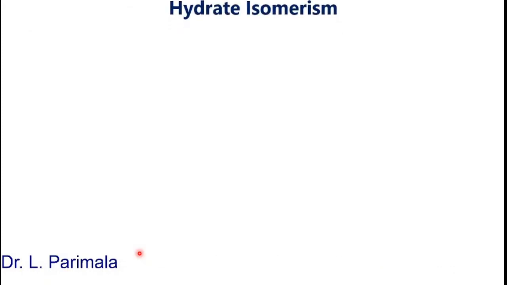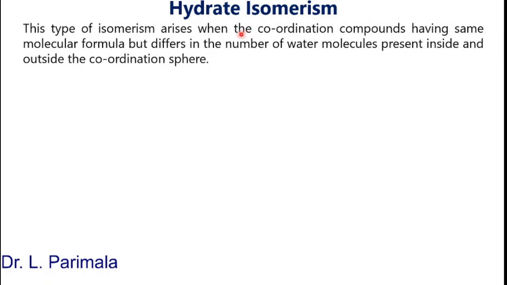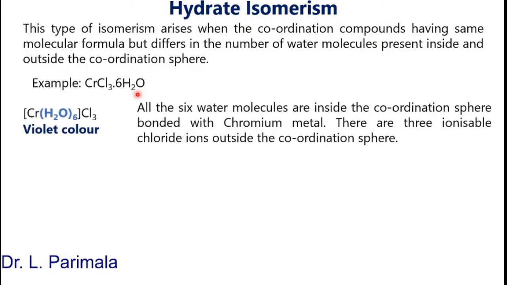Next, let us see hydrate isomerism. Hydrate isomerism arises due to the difference in the number of water molecules inside the coordination sphere and outside the coordination sphere. So depending upon the number of water molecules inside and outside the coordination sphere, there arises isomerism that is known as hydrate isomerism, and the isomers are known as hydrate isomers. Let us see an example. Chromium chloride with 6 molecules of water gives rise to different isomers.